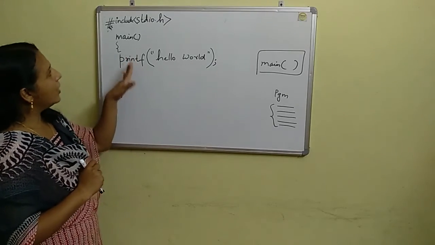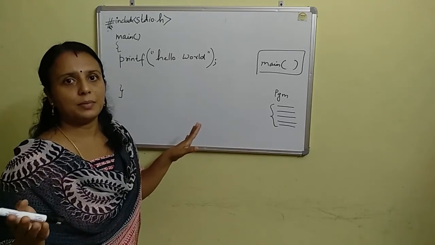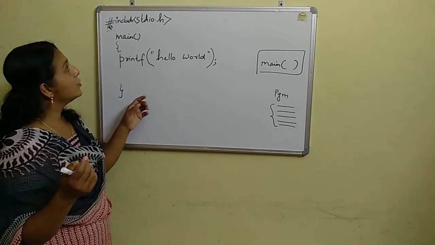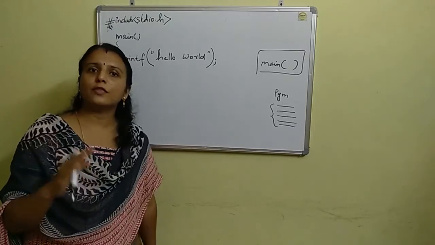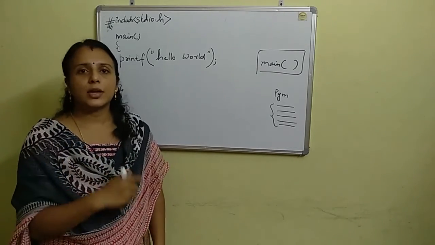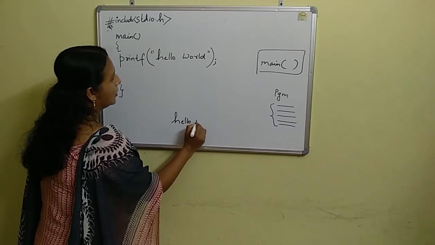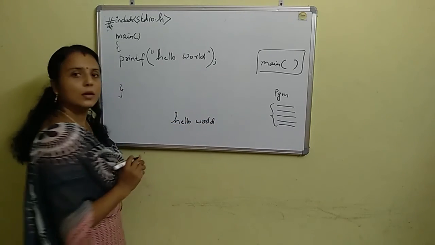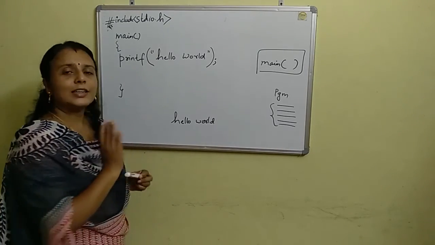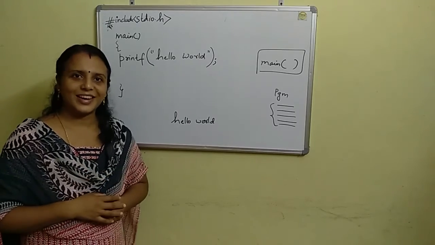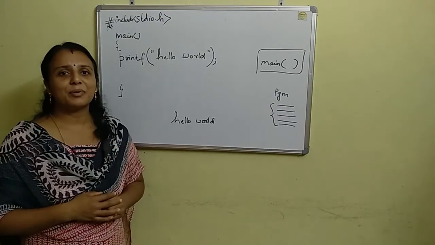Okay, so after saving this program, when you are using the Turbo C/C++ compiler, you will find a run tab there. You can first compile this program and then run it, and you will get your answer as hello world on the screen. Okay, this will be displayed on the screen. So this is the first program for this class. Hope this is clear to all of you. This is a very simple program.